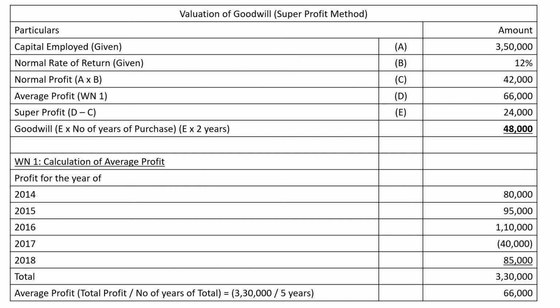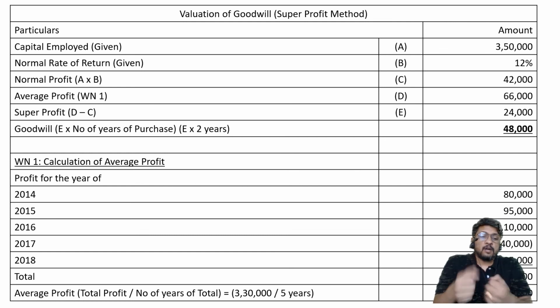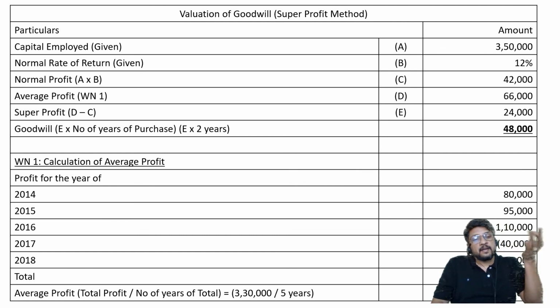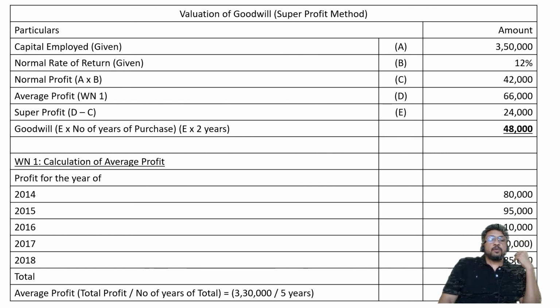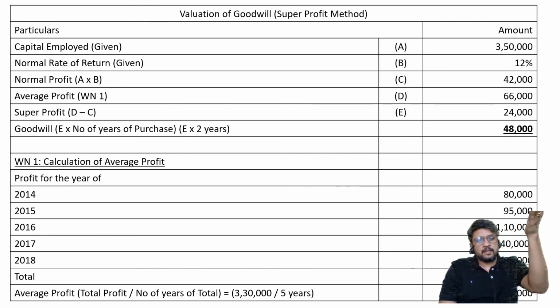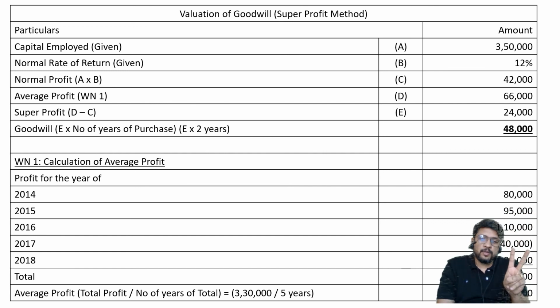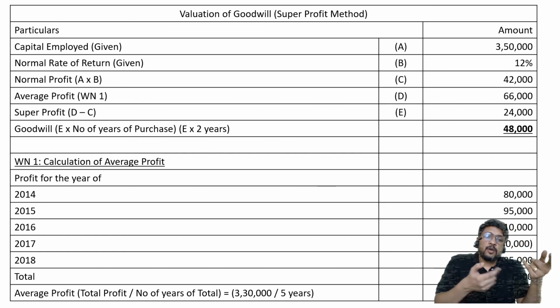And how long will this continue? If you start your business and continue to do the hard work for the next 2 years, then from the third year you will also make 66,000. But in the first 2 years you will make only rupees 42,000. So we are not saying that you are going to get the benefit of our goodwill for your entire life. You will also make your own reputation. That's a different story. But as of today you don't have a reputation, and creating a reputation will require a minimum of 2 years. So either you spend those 2 years by investing your time, or you save those 2 years by spending your money, by paying us goodwill.